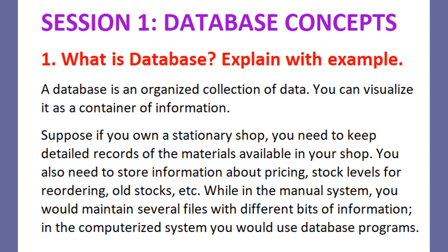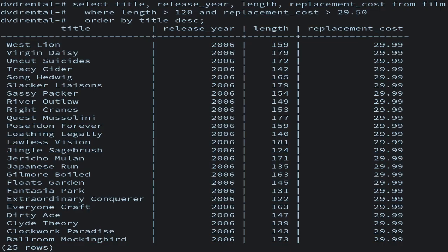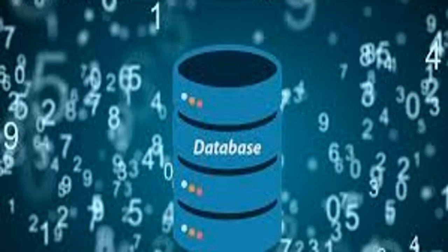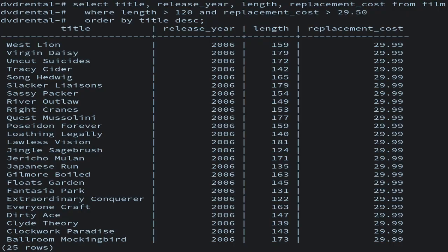First, we shall understand what is database with example. A database is an organized collection of data. You can visualize it as a container of information. Suppose you own a stationery shop, you need to keep detailed records of materials available in your shop.